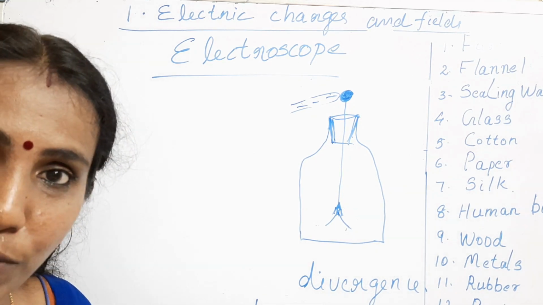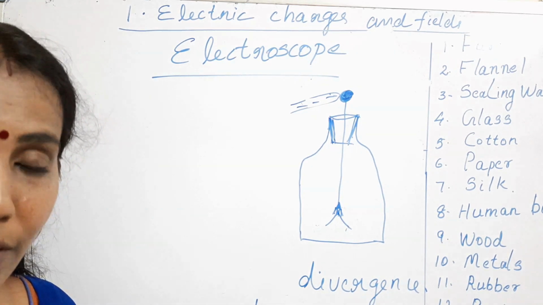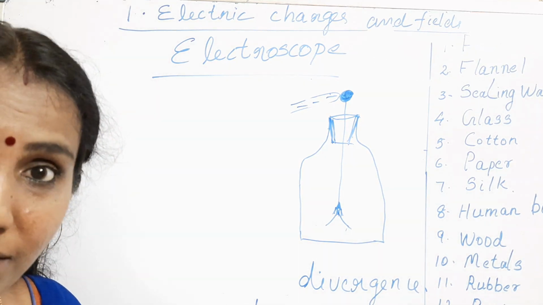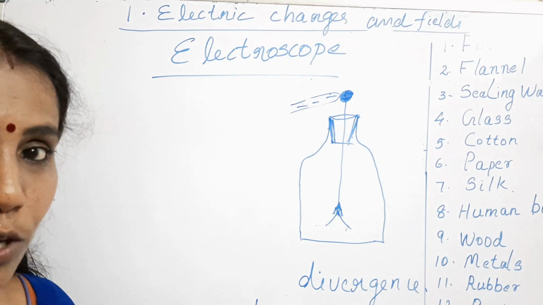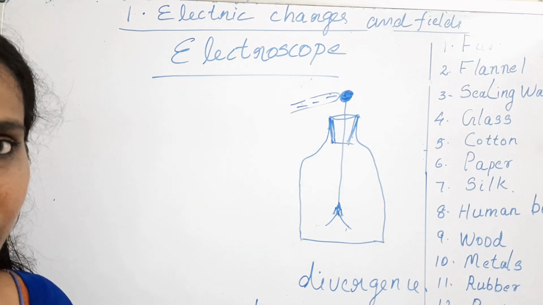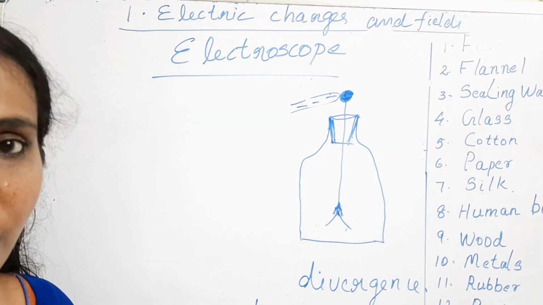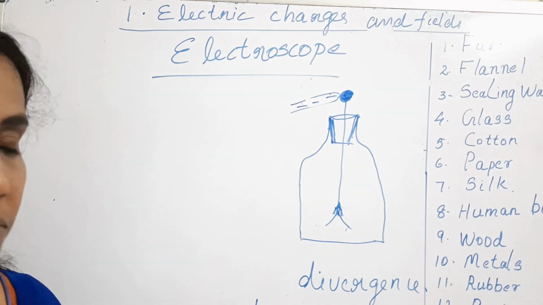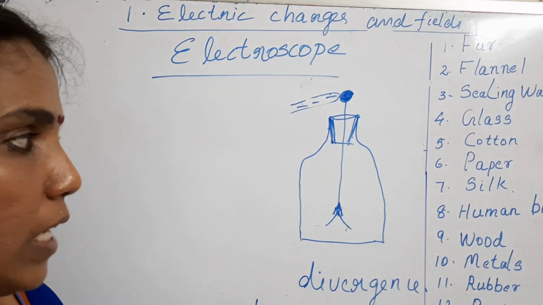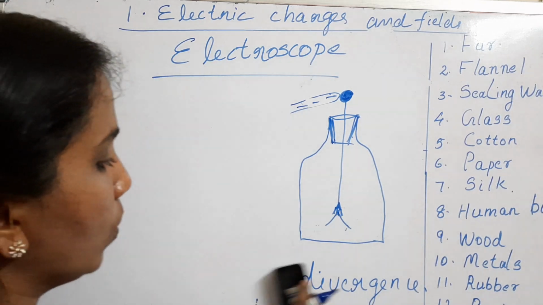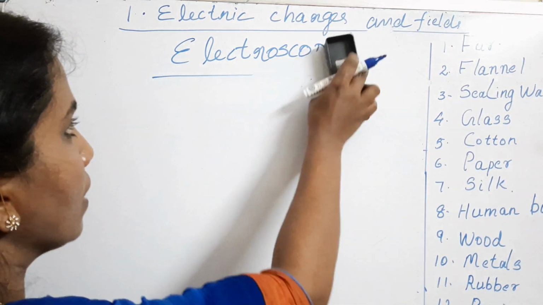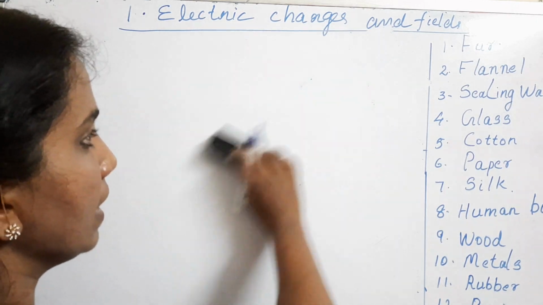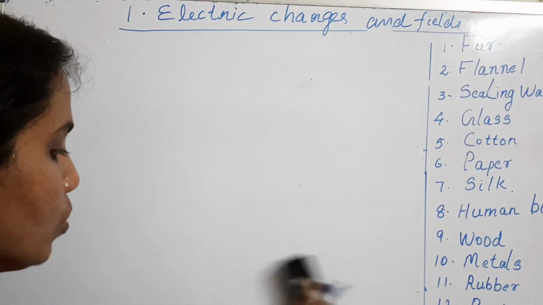There are two types of charges. I told you charge is fundamental, an inherent property of matter, and there are two types of charges, positive and negative charge. Charge can be positive or negative. So that is about the electroscope. So we are discussing electrostatics. We discussed frictional electricity and the electroscope.